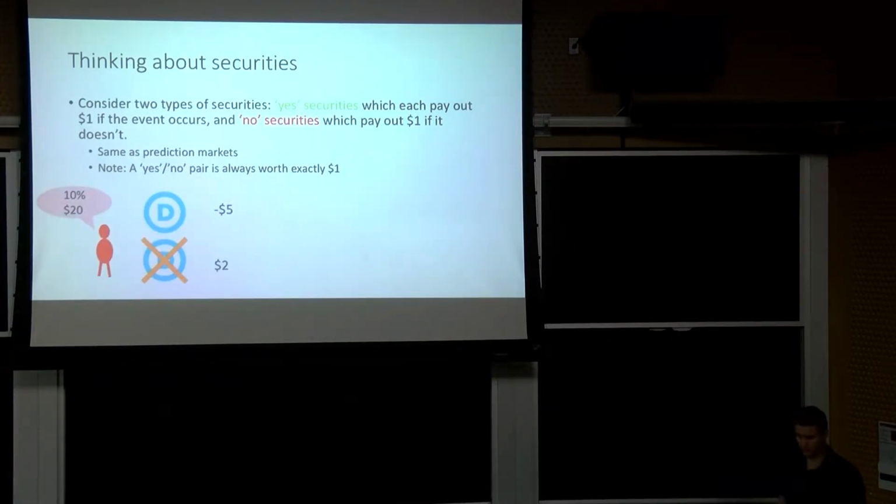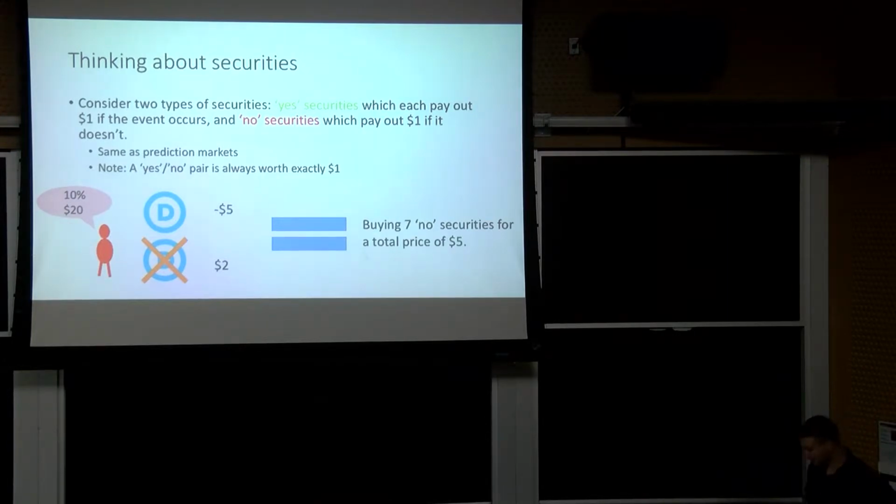And this is sufficient to express the outcome of any wagering mechanism. If we have some agent like this, who's losing $5 if the Democrat wins and gaining $2 if they don't, this is exactly equivalent to them buying 7 no securities for a total price of $5. And the reason for this is that it's equivalent to giving $5 to the mechanism up front, that's the price of $5, and then getting back $7 in the case that the Democrat does not win, right, taking you from -5 to 2. So that's like owning 7 no securities.